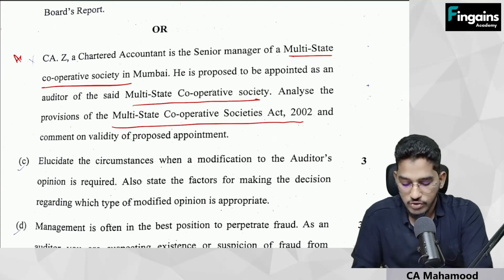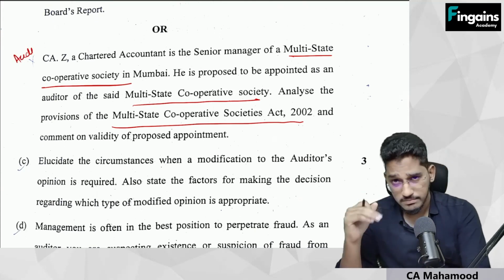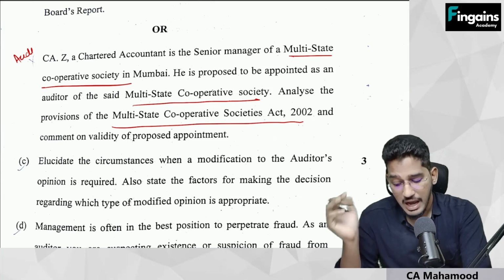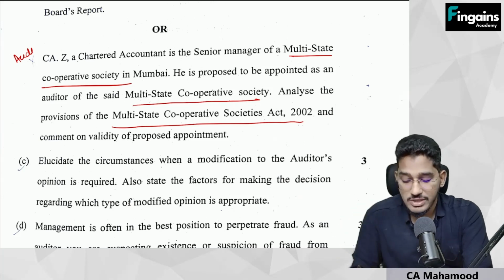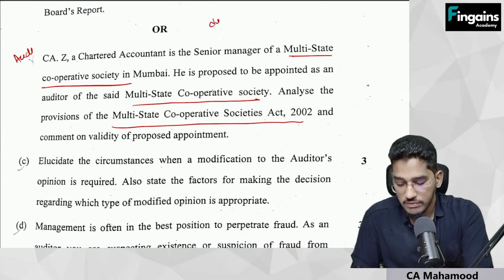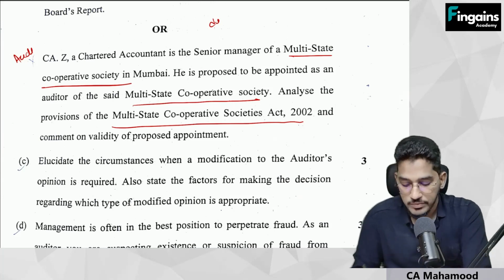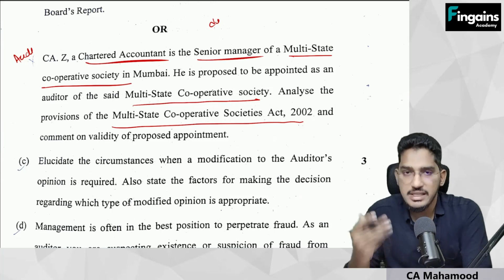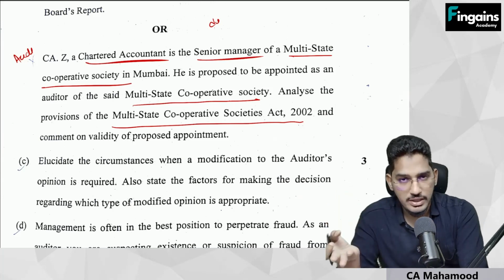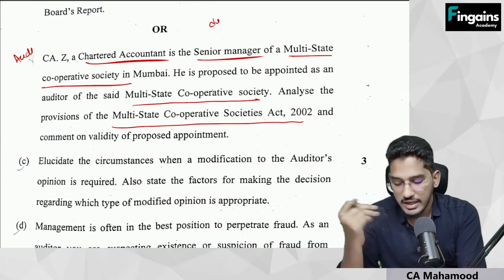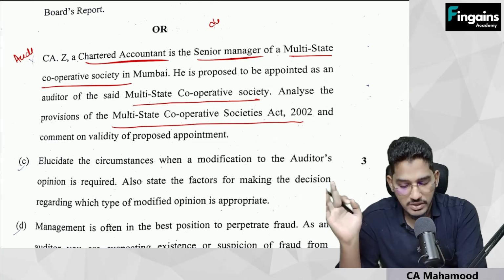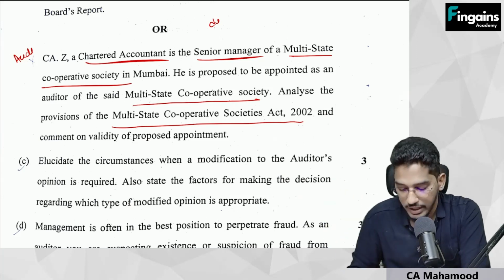So this is from the audit of cooperative societies, that too audit of multi-state cooperative societies. As you know, in the case of multi-state cooperative societies also there will be some disqualification. One of the disqualifications is that an officer or employee of a society can't be appointed as an auditor. In the given case, he is a chartered accountant, but he is a senior manager. That means he is an officer or employee in the society. So he will become disqualified. He can't get appointed as auditor of a multi-state cooperative society. This provision and answer you have to write.